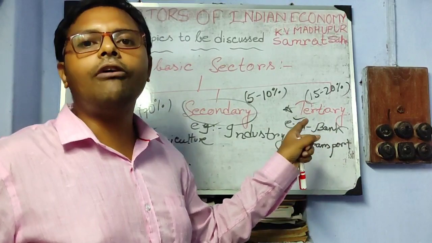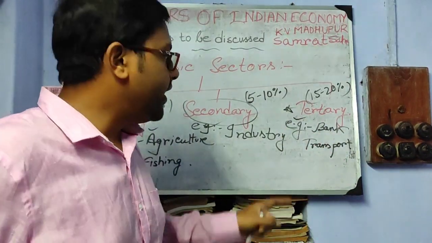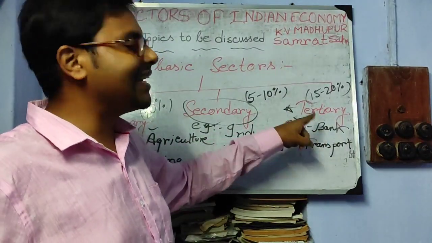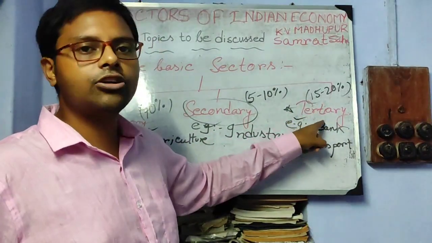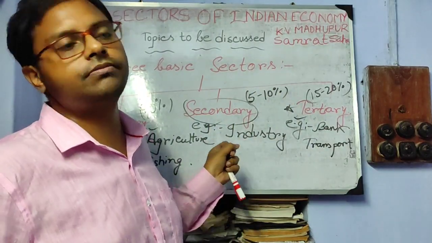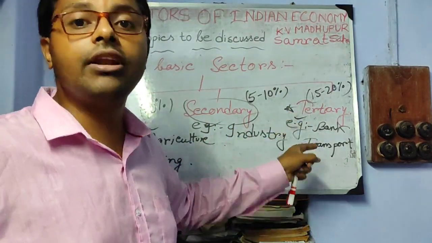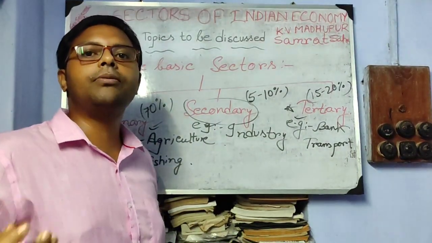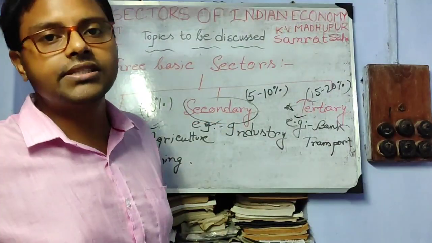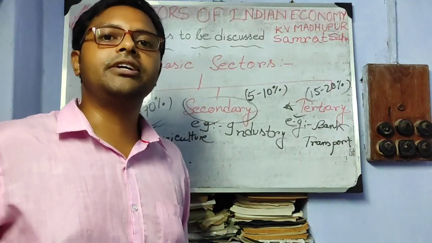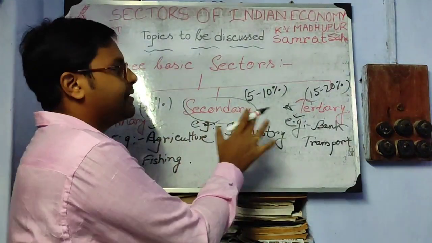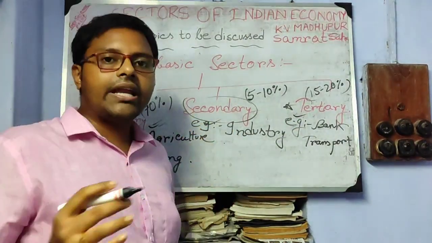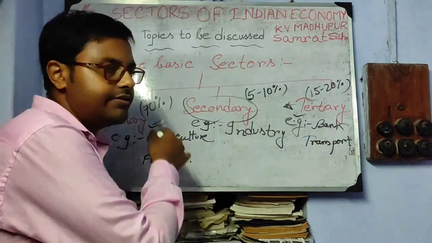This is the sign of a developed country. In a country where most of the working population depends on tertiary and secondary economic activity, basically tertiary economic activity, that particular country can be treated as a developed country. But if most of the working population depends on primary activity, that country comes under underdeveloped or developing countries. Clear? So these are the basic three economic activities, and from these we can easily differentiate among them.